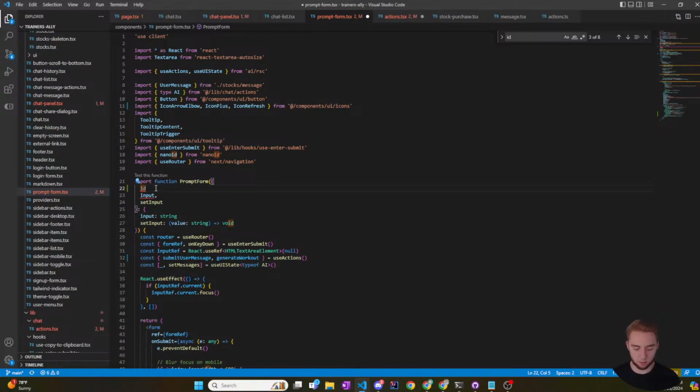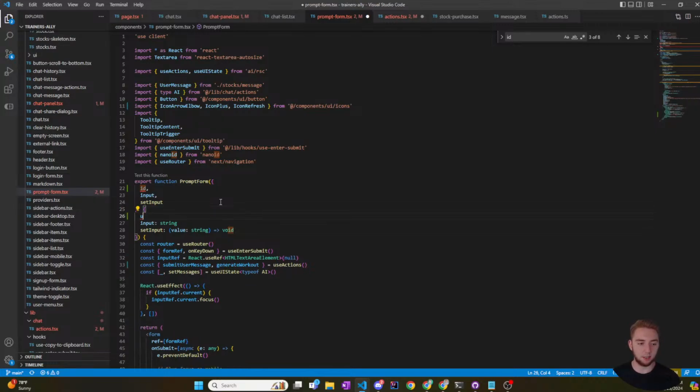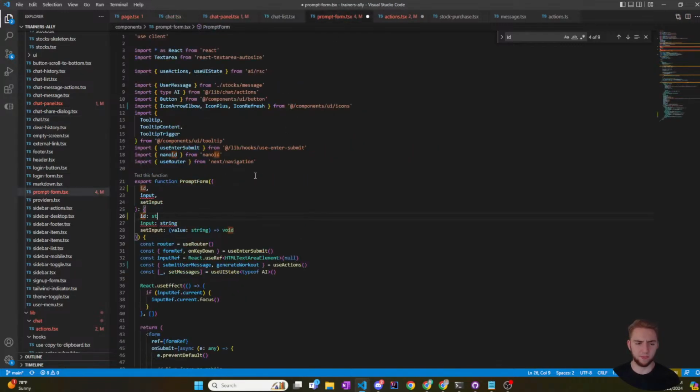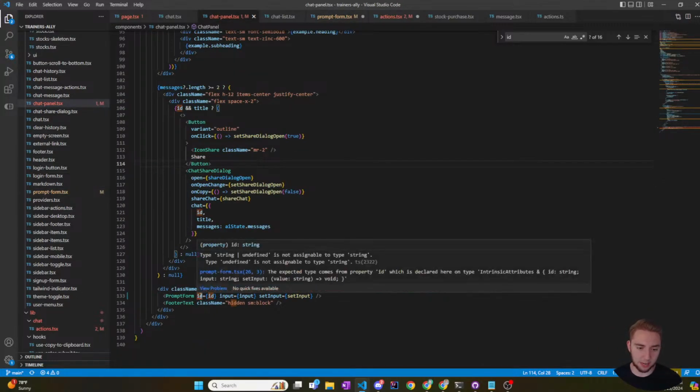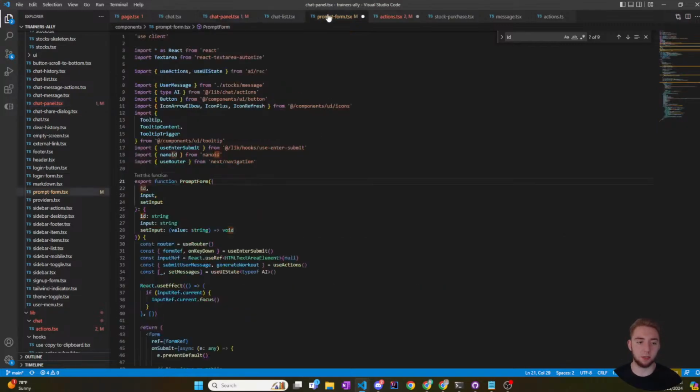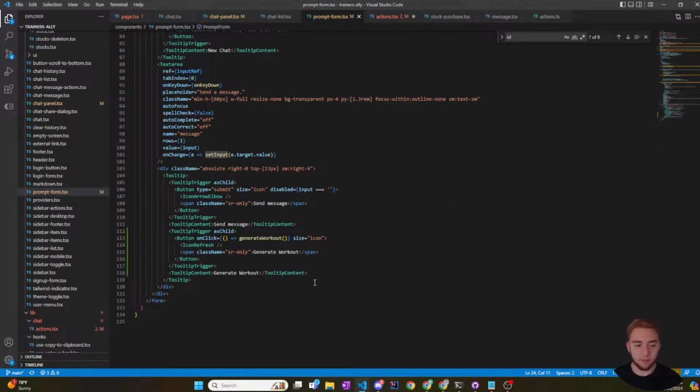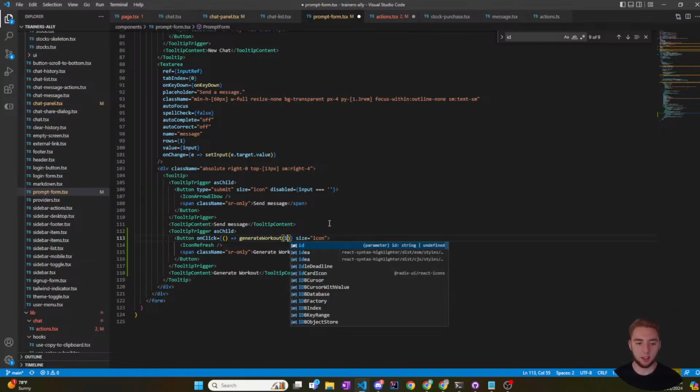So adding a new prop of ID, and then the ID itself is going to be of type, let me actually see, what type is this? It is a string or undefined. Okay, I don't want that to be undefined. That's kind of disconcerting. So I'm going to get an error here saying that string or undefined is not assignable to type string. So I'm just going to correct this TypeScript error and then hope that when I'm actually generating a workout, it would never be undefined. I'll verify that later, but this should be good for now. So yep, generate workout and then pass in the ID.